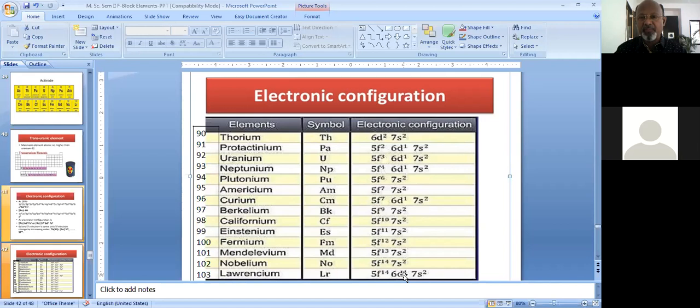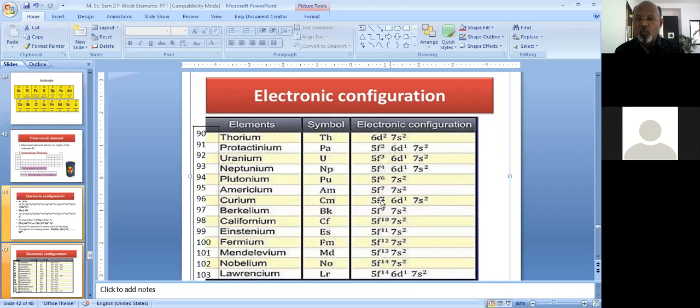But at curium, again there is an interruption to the continuous build-up of this electronic configuration. In order to give the extra stability associated with a completely half-filled electronic subshell, one of the electrons gets exchanged with the 6d orbital. This is possible only because the 5f and 6d orbitals are very close in energy.